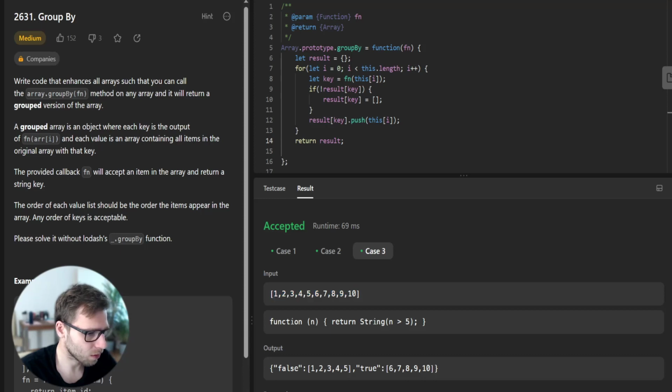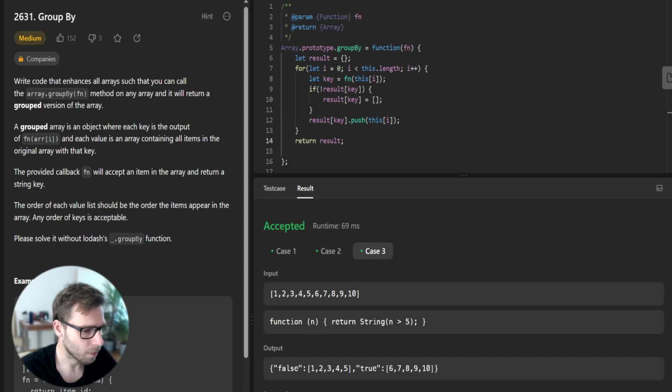So for example, for this input array of 1, 2, 3, 4 up to 10, with the function checking if the number is greater than 5, the output is false for up to 5, and if it's greater than 5, then it's true.